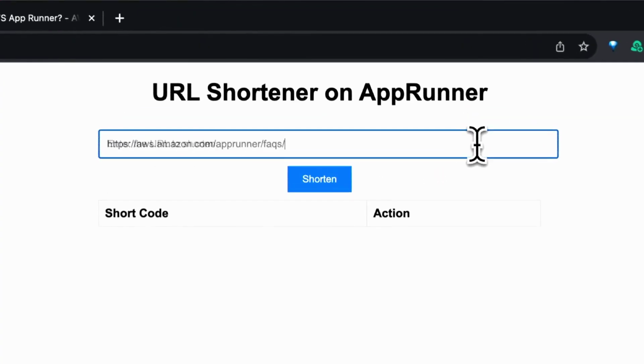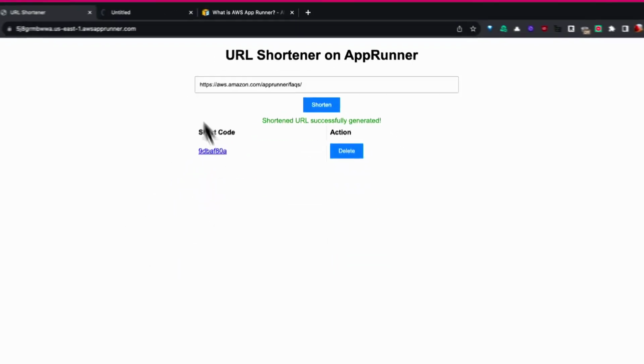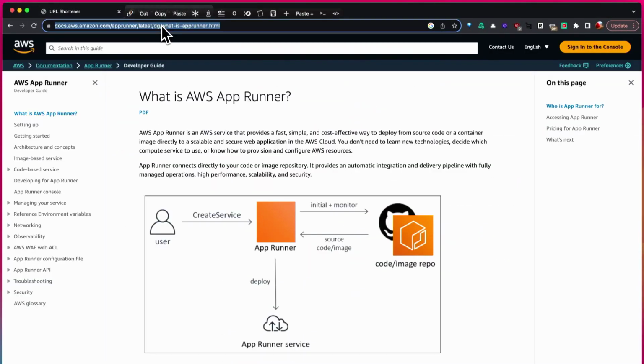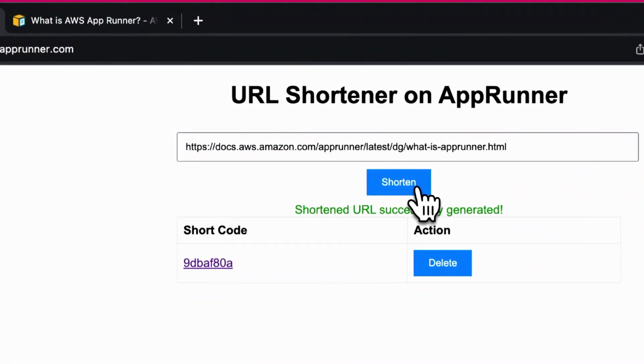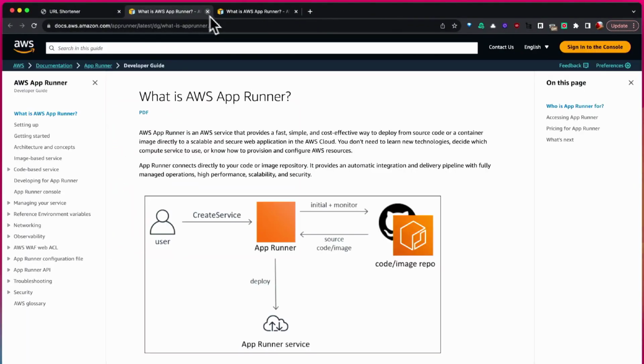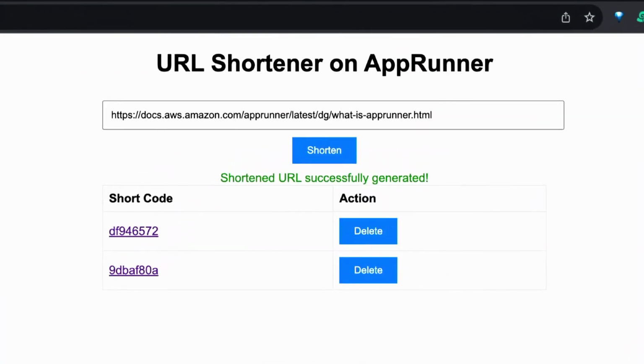Now, in this case, a URL shortener, like any other URL shortener, you just give it a URL and then it gives you a short code. In this case, what's happening is the container kicks in, and then after it executes the code, gives the short code, and then stores that in DynamoDB. What I'm trying to do is create one more so that I can actually do a delete operation after this. And as long as the short code is there, I'm able to access that immediately. And immediately after that, I just do a delete, and then afterwards, it just goes off.